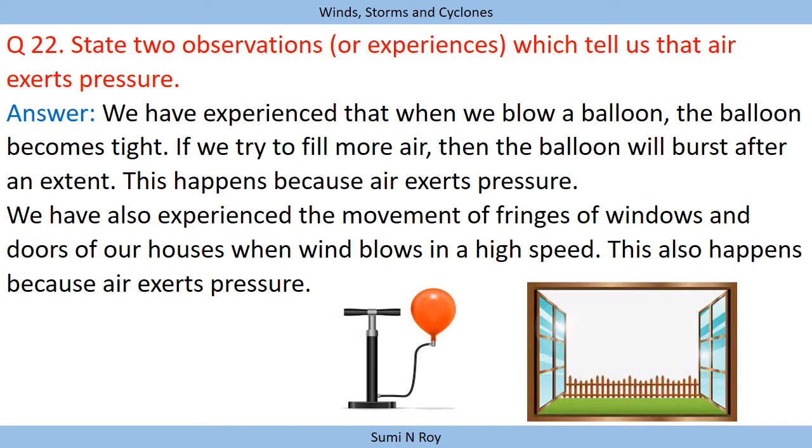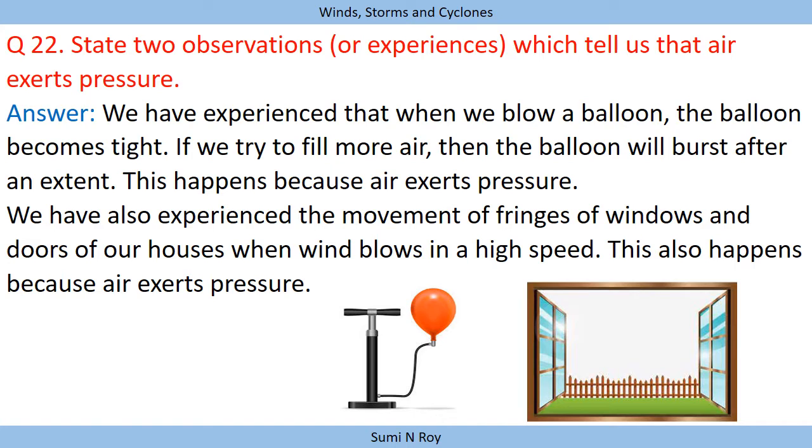Question number 22: state two observations or experiences which tell us that air exerts pressure. There are many experiences which tell us that air exerts pressure. We are going to take two simple examples. Firstly, we have experience that when we blow into a balloon, the balloon becomes tight, and if we try to fill more air, then the balloon will burst after an extent. This happens because air exerts pressure. So you can say a balloon gets inflated due to the air pressure.